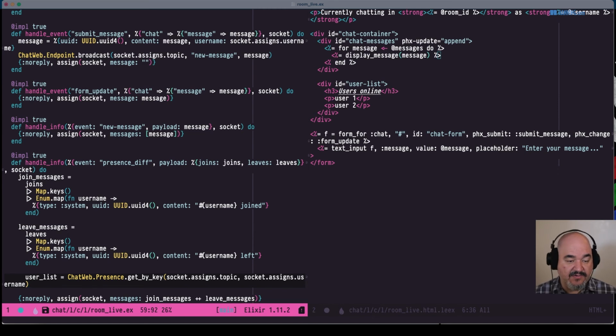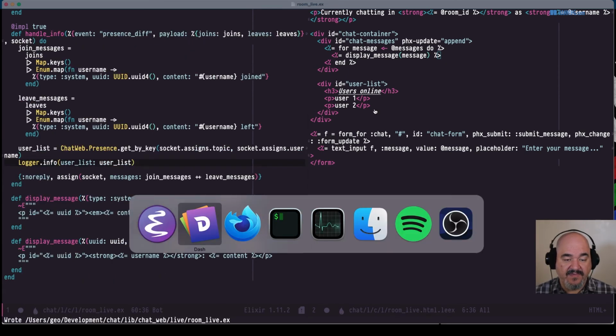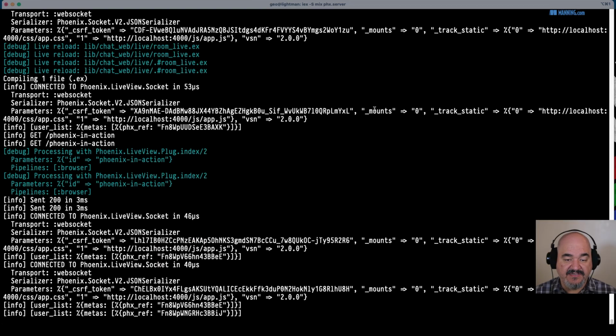All right. So for now, I'm just going to log out that user list to show you what it looks like. And you'll see there's some information in there we don't need. In metas, you can see that it's a list because this is where you can store information about each connection for that particular key.